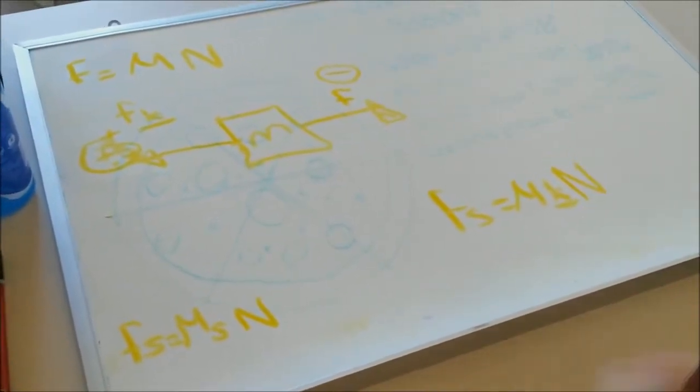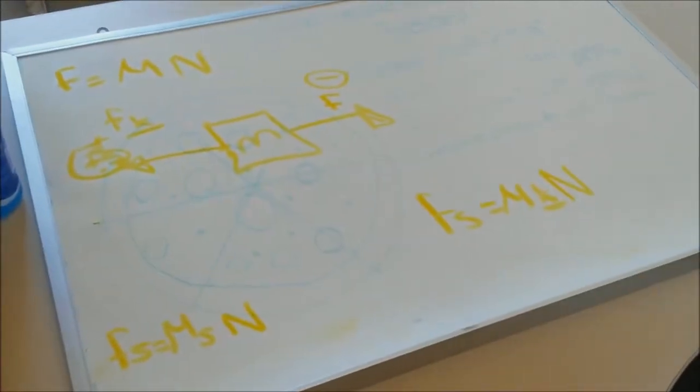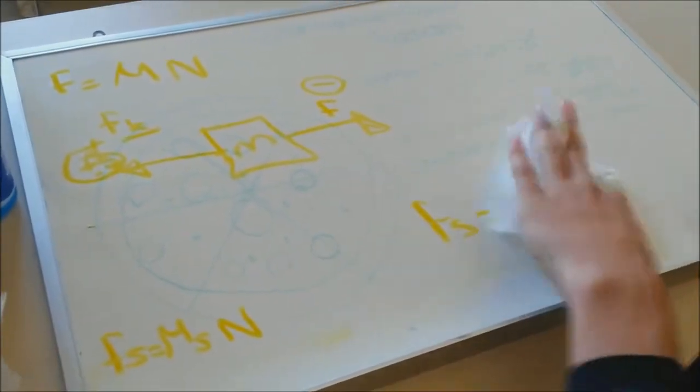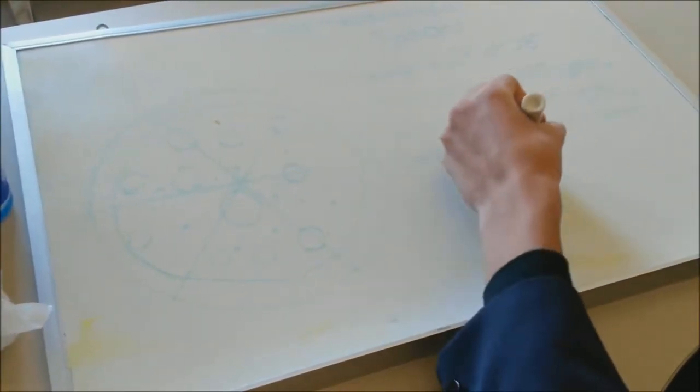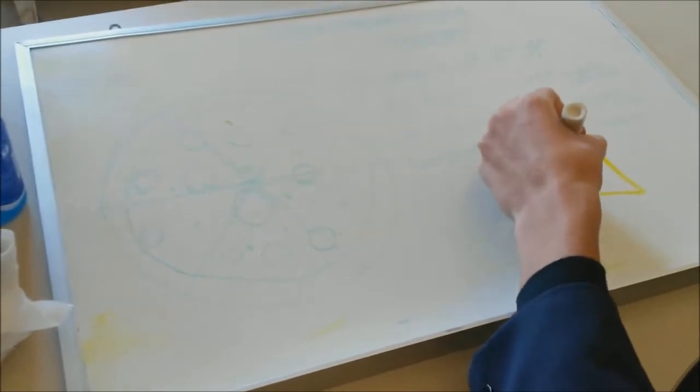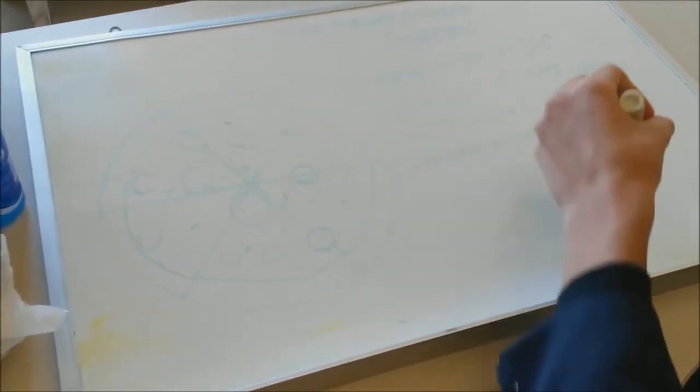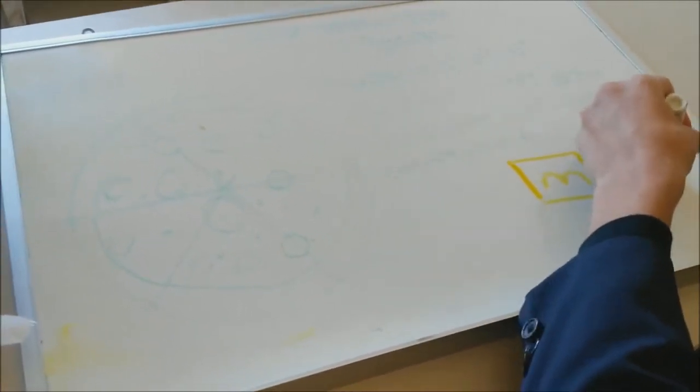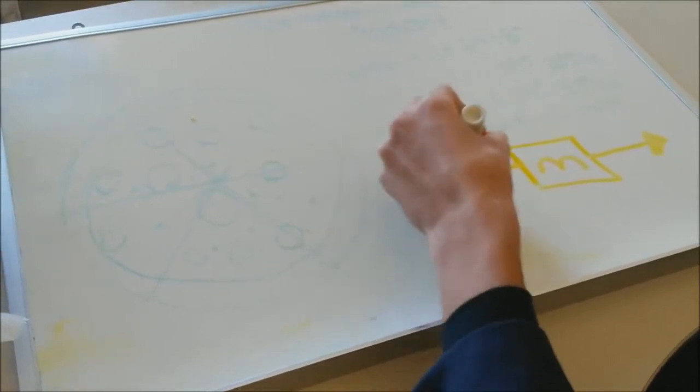I will give you an example to calculate something. Imagine this is a mass, and this is a force connected to it, and the friction is on this side.